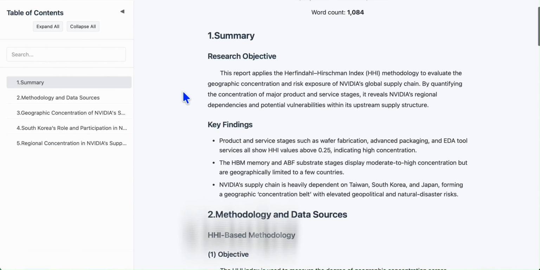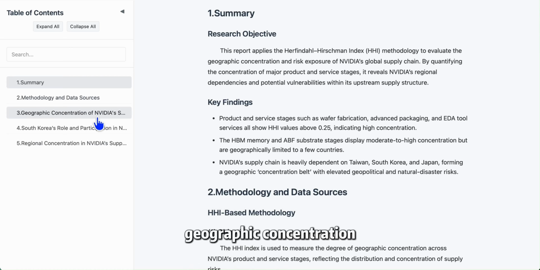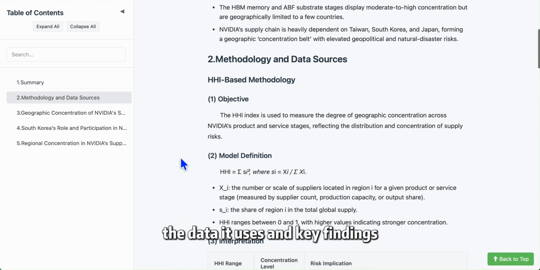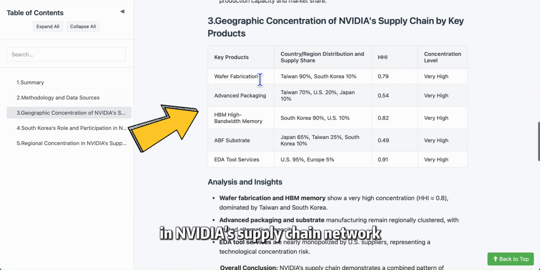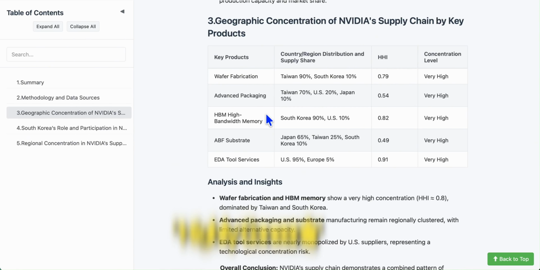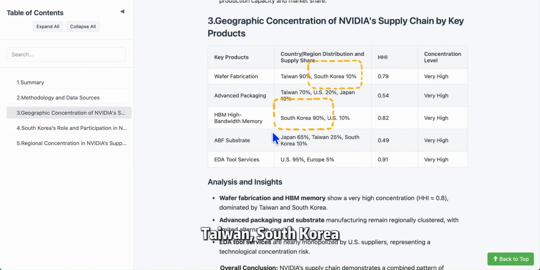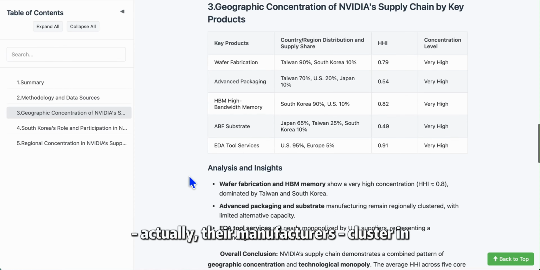This report talks about how it defines geographic concentration, the data it uses, and key findings. Here is a list of key products in NVIDIA's supply chain network that AI considers highly concentrated. Taiwan, South Korea, Japan, and the US are the key areas these products, actually, their manufacturers, cluster in.